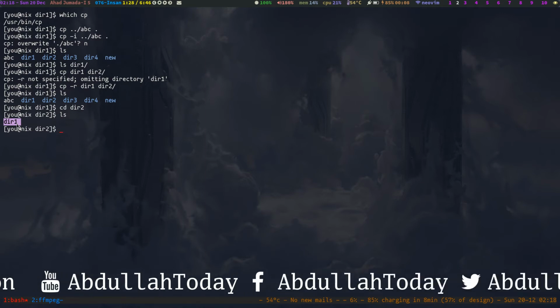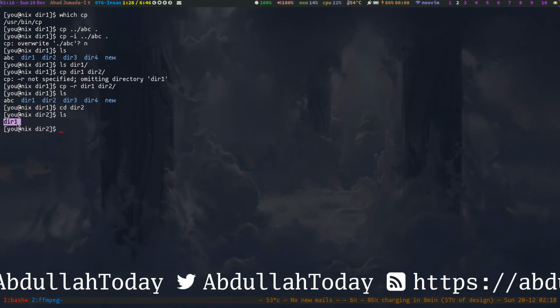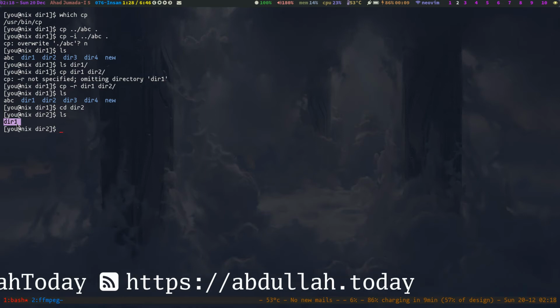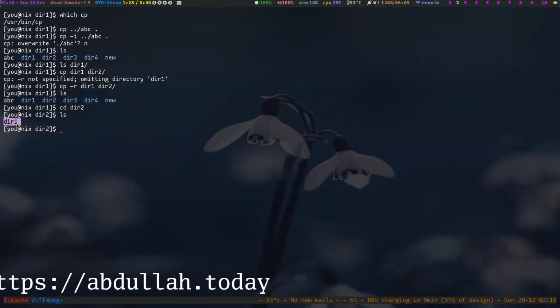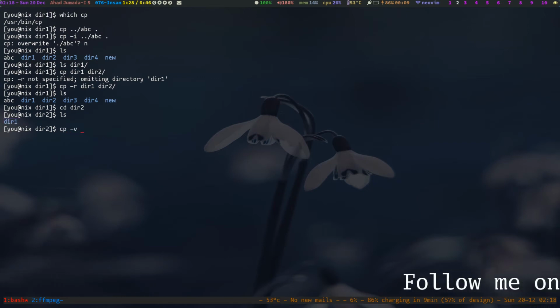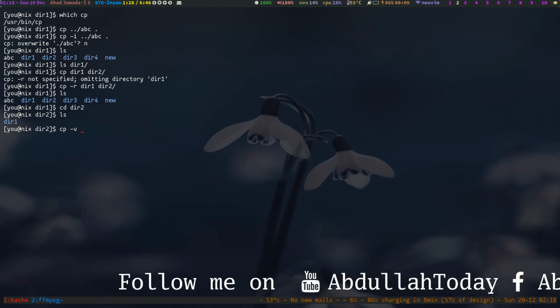This is useful when copying a large number of files, as it skips files that don't need to be copied. And there is also a verbose option, cp -v, which displays informative messages as the copy is performed.